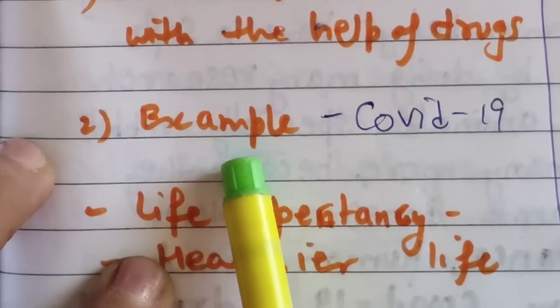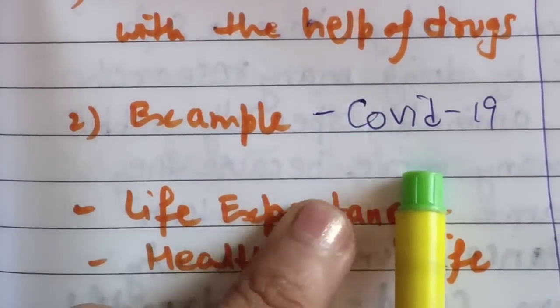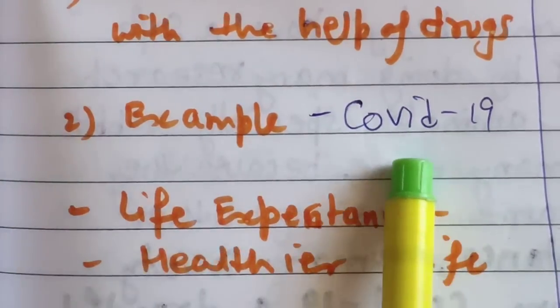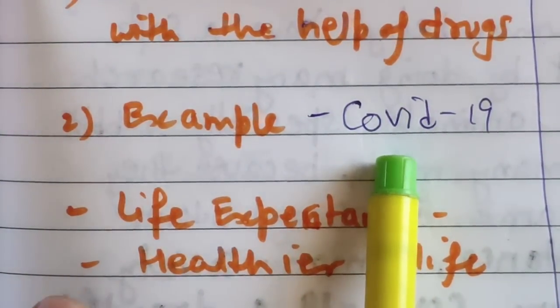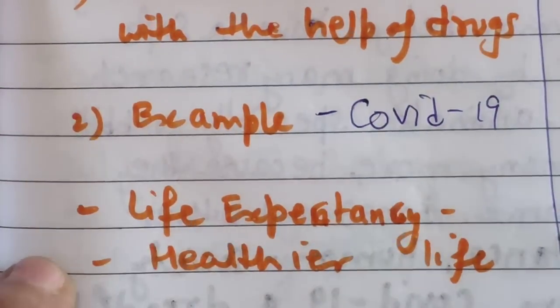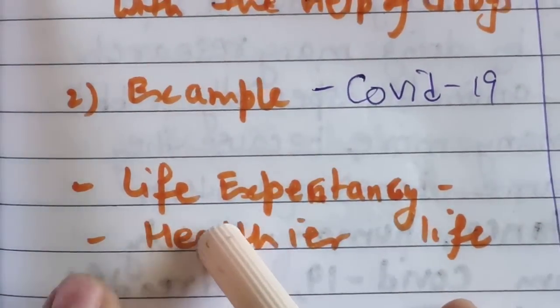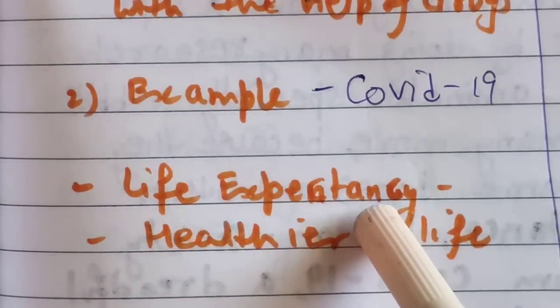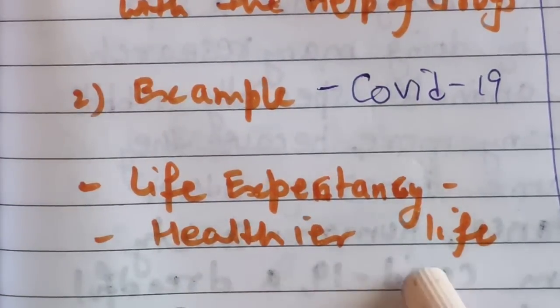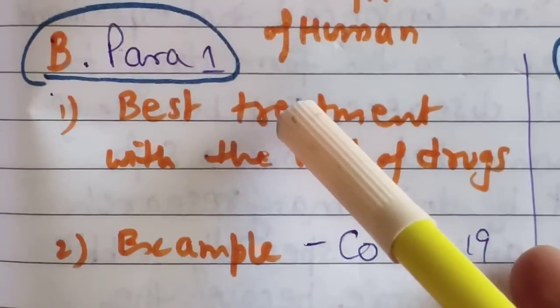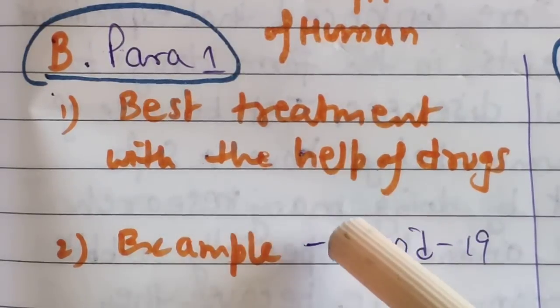Next is an example. I will be sharing an example about COVID-19 days, which I will show in my written essay. Another main important reason is increased life expectancy for human beings, and we can have a healthier life if we are doing these medical treatments on animals.